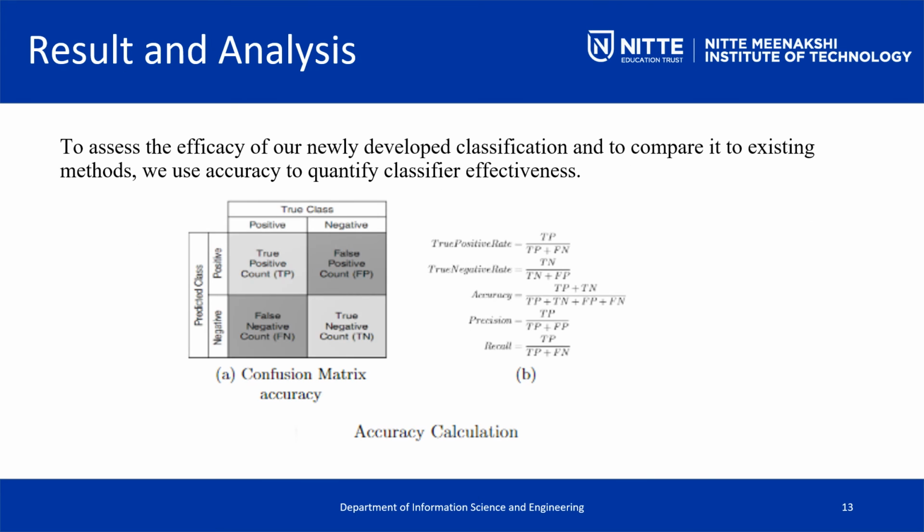If we try to see, this is just the confusion matrix and how the accuracy is calculated, that is the true positives, true negatives, false positives and false negatives, which is the general notation. If we try to create a confusion matrix, this is how we are going to have it.